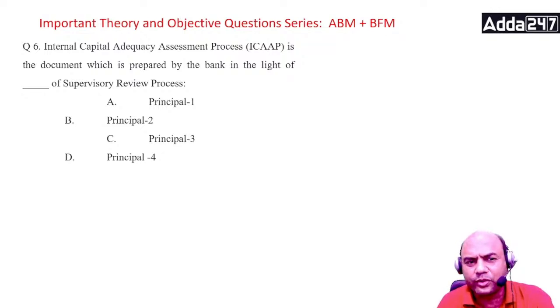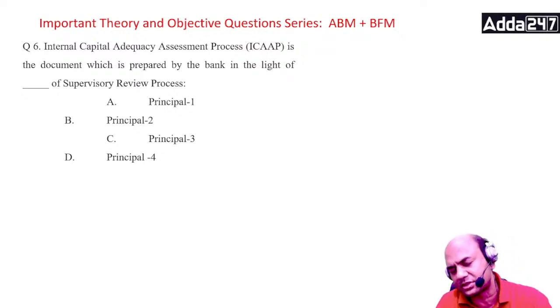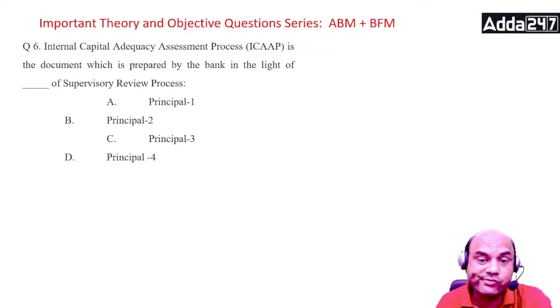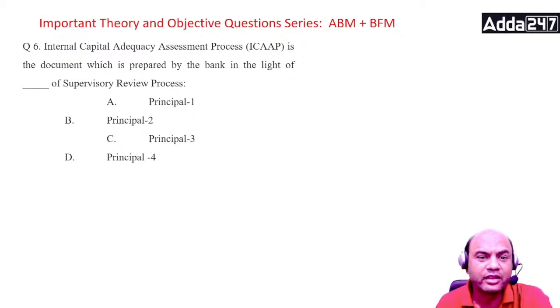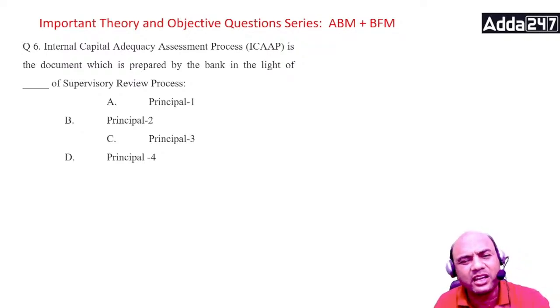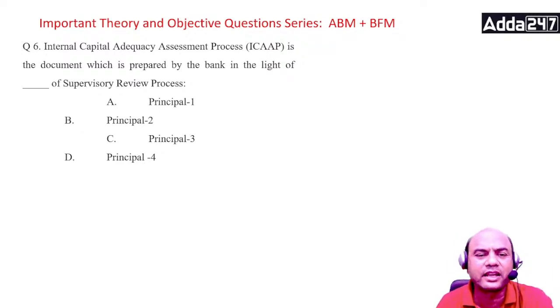I'll just read the next question now. ICAP is the document which is prepared by the bank in the light of dash of supervisory review process. Now, this is really difficult. I won't go into all the four principles. There are four principles of the SRP. I won't go into it here because those are detailed ones. I generally cover them in the paid classes.